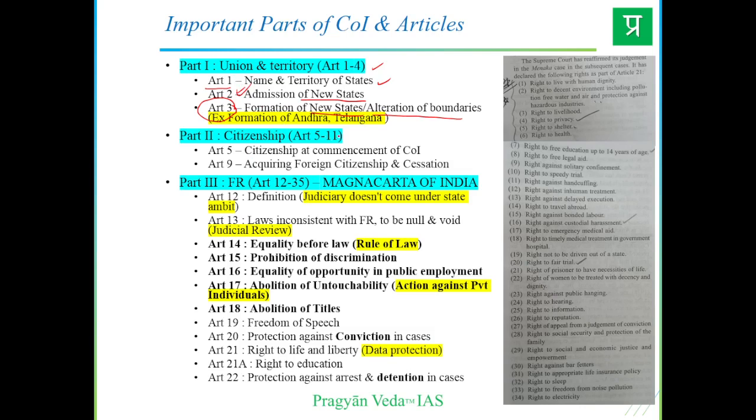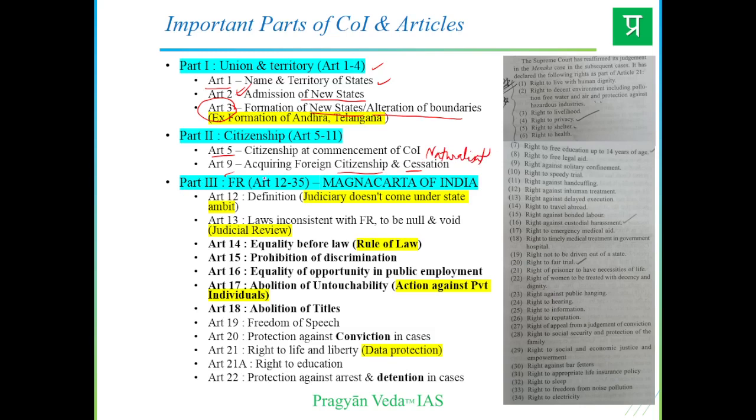Part 2 is regarding citizenship, Articles 5 to 11. Article 5 is citizenship at the time of commencement of the Constitution of India, and Article 9 is regarding acquiring foreign citizenship. If someone would like to leave Indian citizenship and acquire foreign citizenship, those provisions are there. Even provisions for becoming a citizen by naturalization are covered in this part, right?